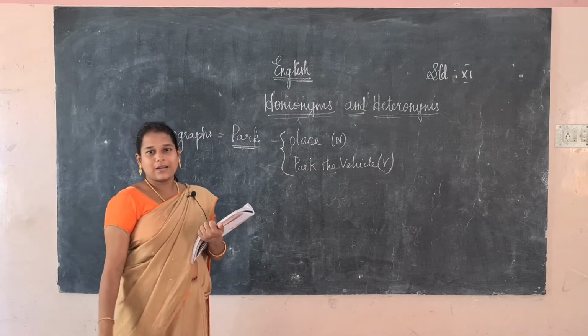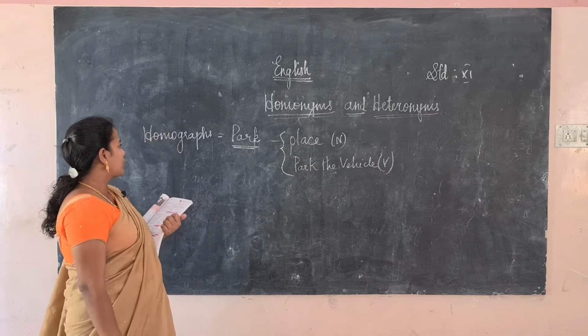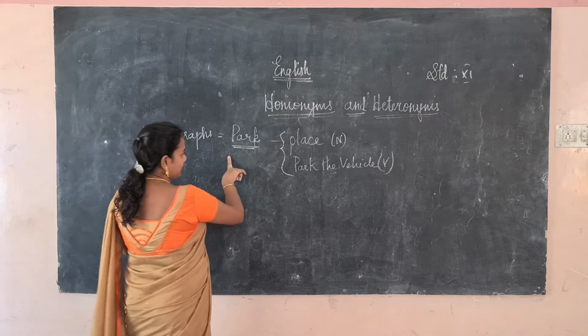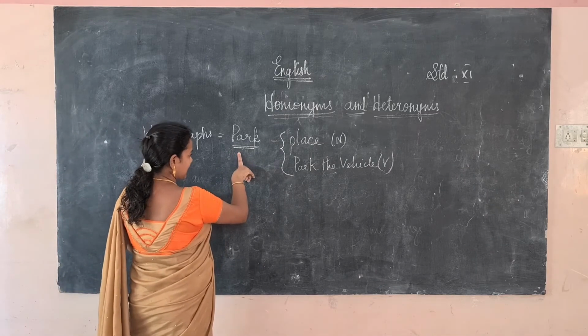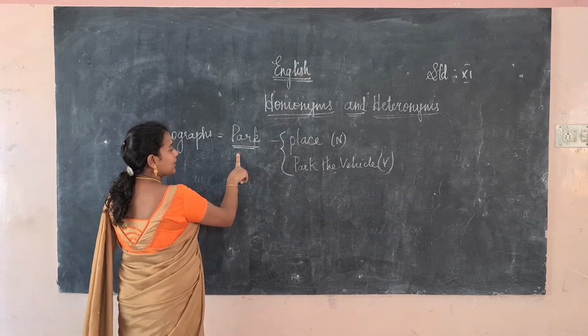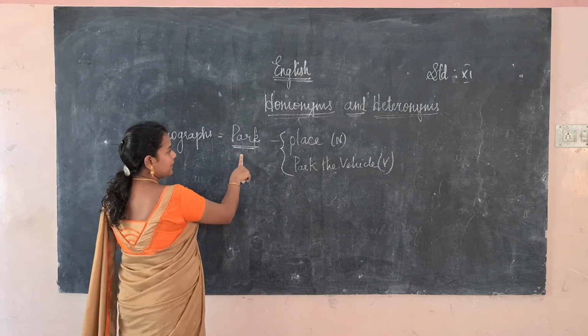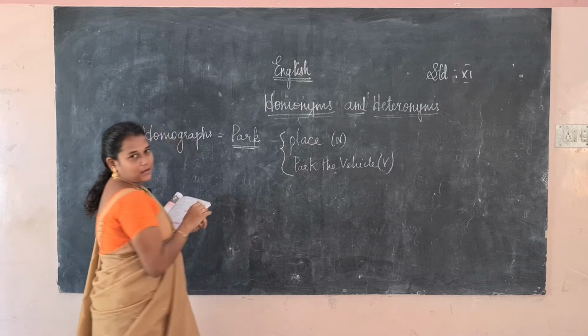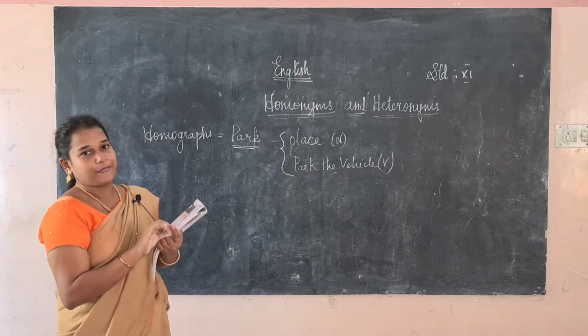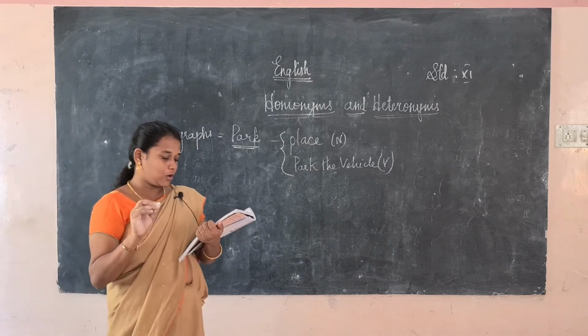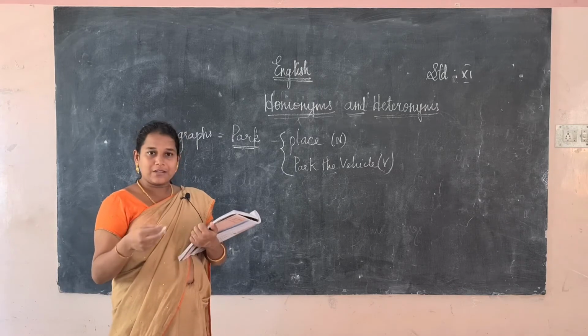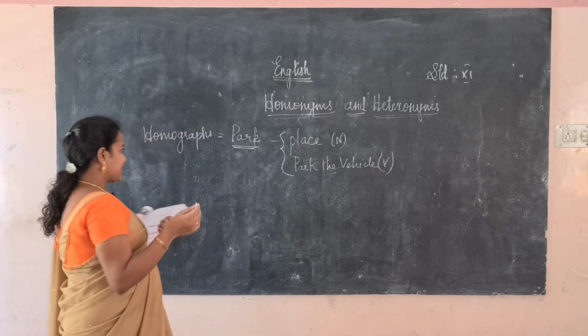Have you understood what a homograph is? Park is one word with the same pronunciation and the same spelling, but it has a different meaning. That is a homograph. We will discuss one more example: bat, B-A-T.